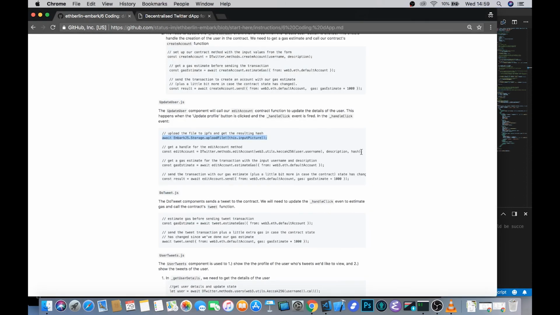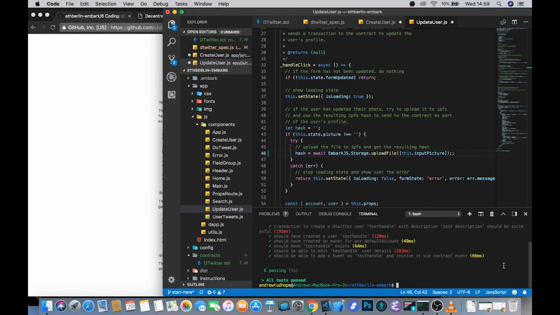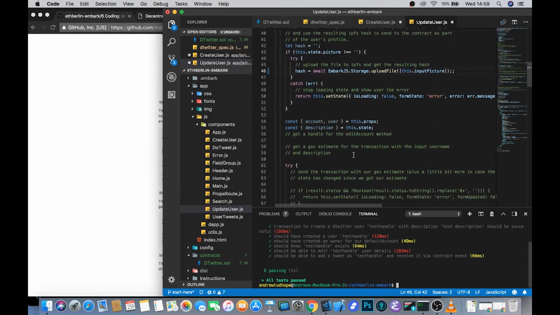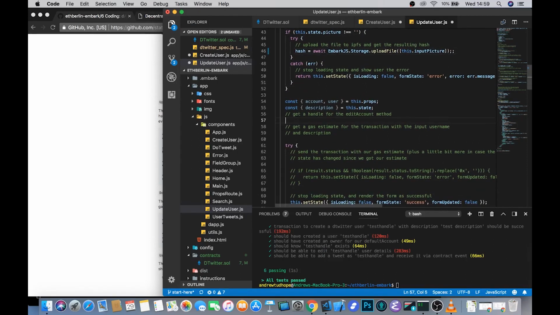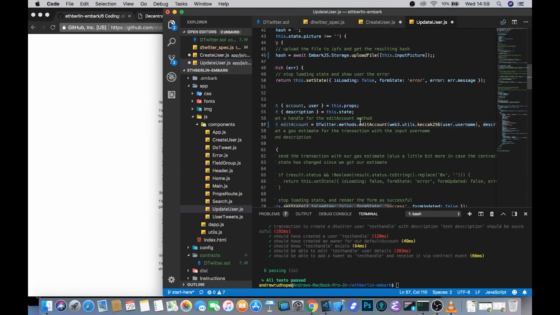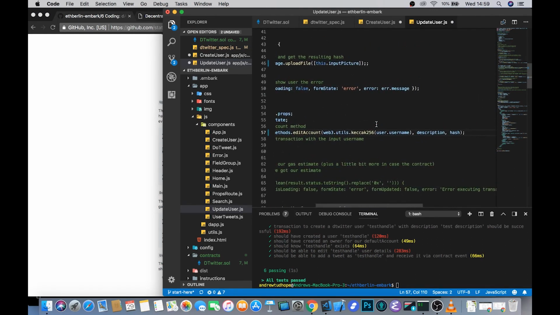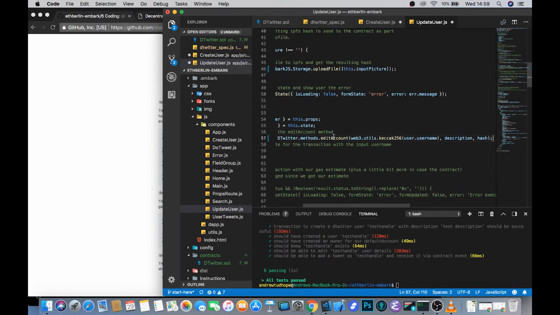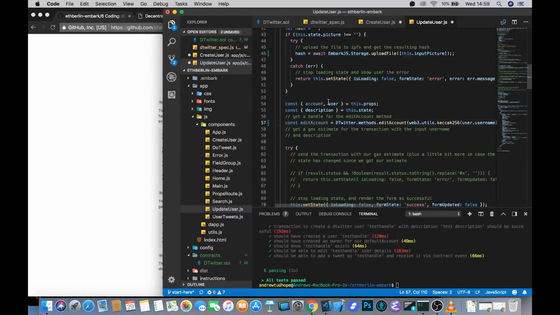So the next thing that we need to do is actually try and edit this account. The first thing here is to get a handle for the edited accounts. So we look at the methods on our dtwitter objects. We call edit account, but we set it up in much the same way that we did just now for create account and create user, passing in the username hash, the description, and the hash of the photo that we get from up here.